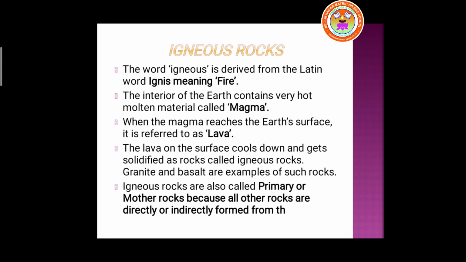Once the lava cools down on the earth's surface, it becomes black in color, and those rocks are called igneous rocks. Granite and basalt are examples of such rocks. Igneous rocks are also called primary or mother rocks, because all other rocks are directly or indirectly formed with the help of igneous rocks only. That's why we call them primary or mother rocks.